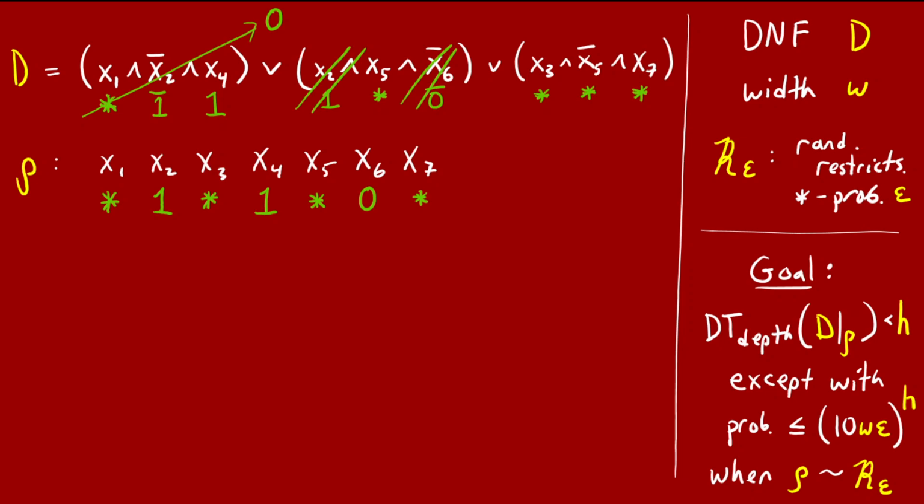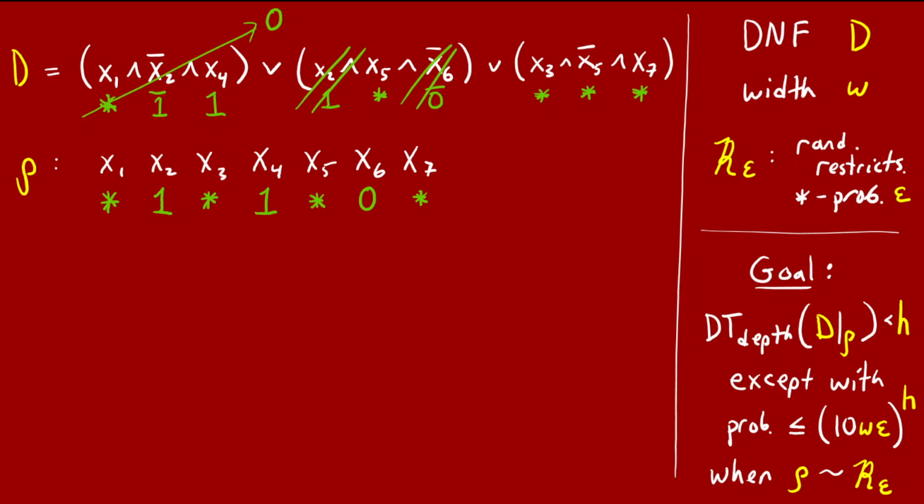So in general, these are the things that can happen when the DNF D is restricted by rho. Some terms get killed. It's possible that all terms get killed, in which case D restricts to the constant function 0. It's also possible that all literals in some terms get fixed to 1, in which case the whole DNF restricts to the constant function 1. Otherwise, some terms are killed, and the other terms possibly shrink.